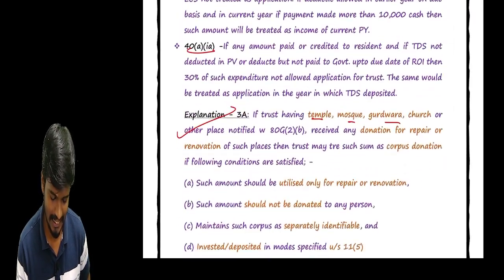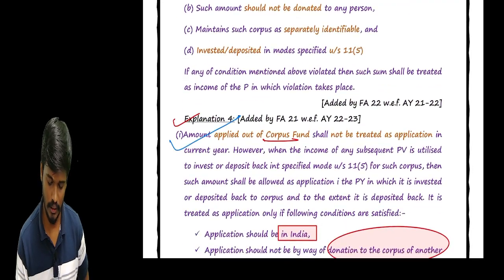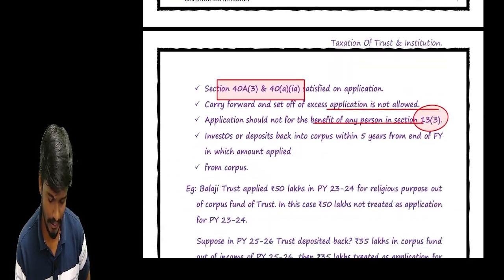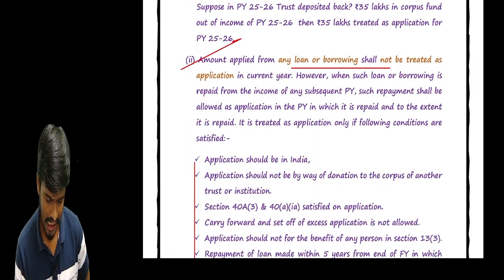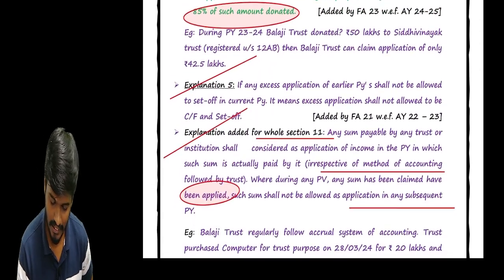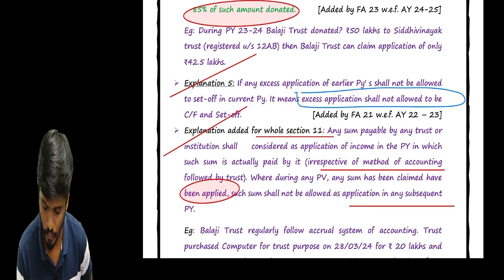Is explanation number 4 done? I think not, explanation 4 is pending. Explanation number 5 is done: the excess amount application shall not be allowed to carry forward and set off.